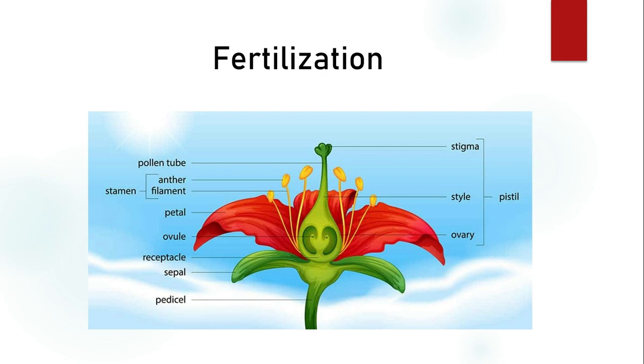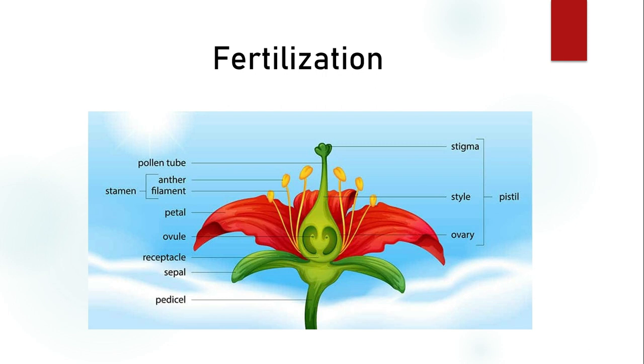First of all, we should know the difference between the types of fertilization, that is external fertilization and internal fertilization. External fertilization means fusion of gametes which happens outside the organism, that is outside the female organism.